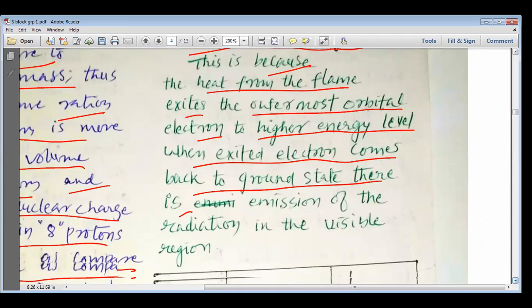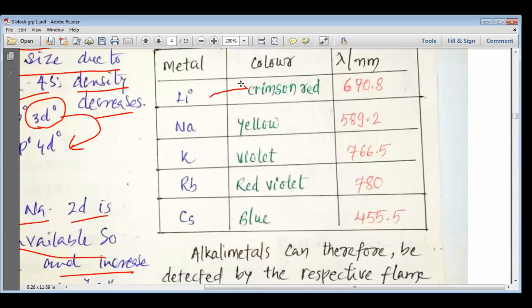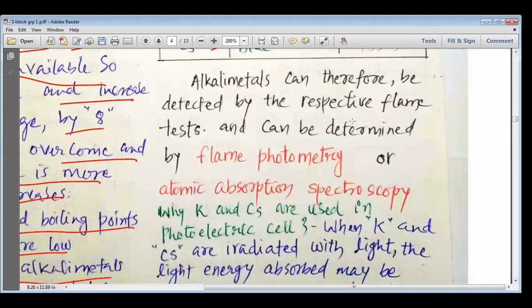Let us see what colors these metals give. Lithium gives crimson red, sodium gives yellow color, potassium gives violet color, rubidium gives red violet color, and cesium gives blue color in the oxidizing flame. Alkali metals can therefore be detected by the respective flame test. And if any alkali metal is present in the salt, we can easily find it out by using the flame test, and it can be determined by flame photometry.